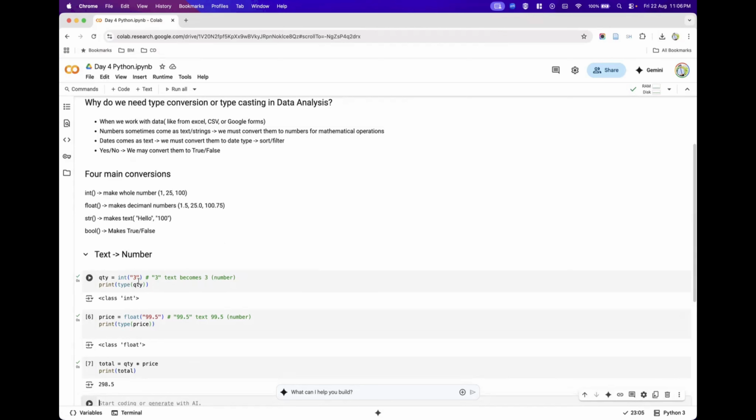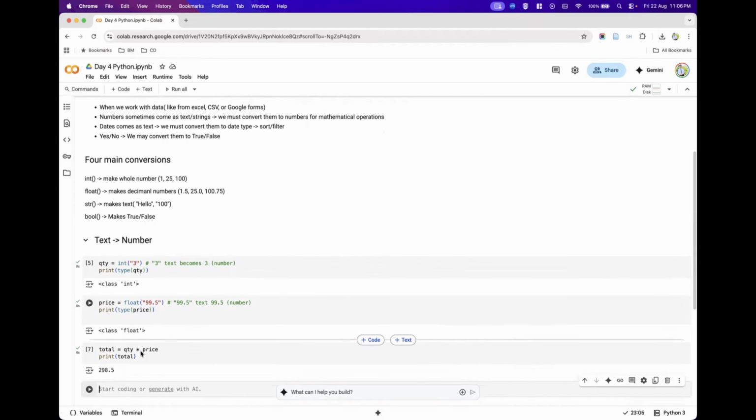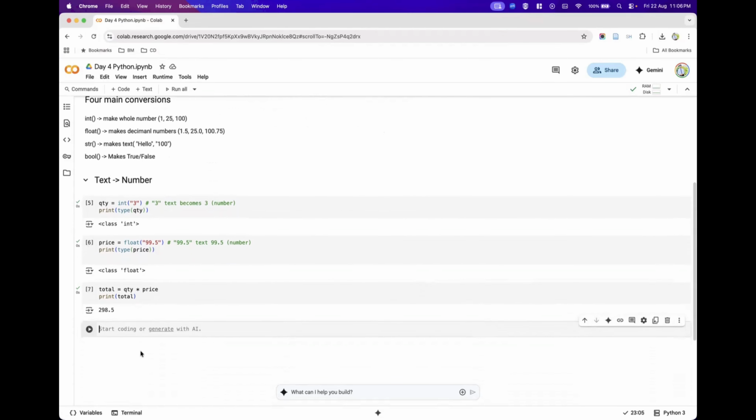which is placed inside double quotes. Here we have given a string placed inside double quotes, 99.5, and when we are trying to convert it, we are doing type conversion or typecasting, changing one data type into another data type. We are changing the text data type, or string data type, into numbers using int and float type conversion or typecasting, and then we are able to get a meaningful answer.